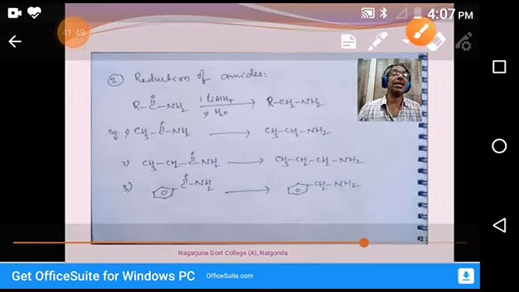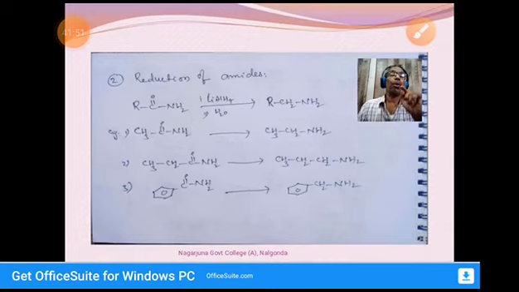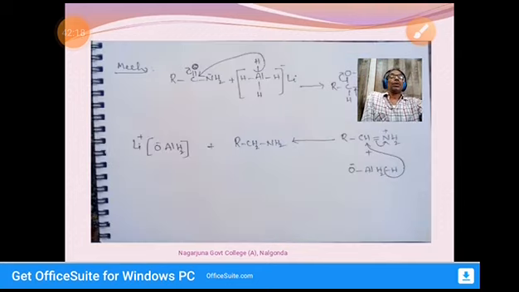Ethanamide is giving ethylamine. Propionamide is giving, actually, amides are derivatives of acid, that's why it's propionamide. So propionamide gives propylamine or propanamine. Benzamide is giving benzylamine, or methyl benzene amine. So benzylamine. Coming to the mechanism.